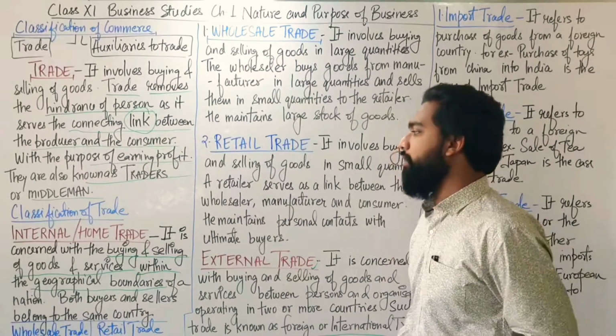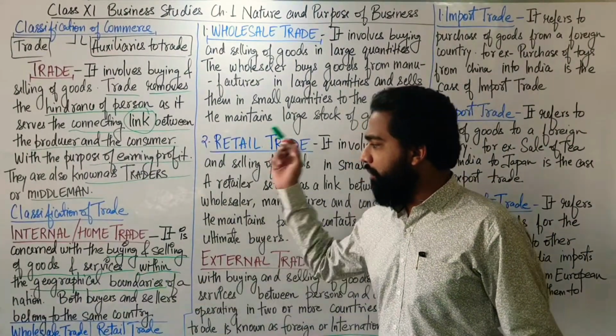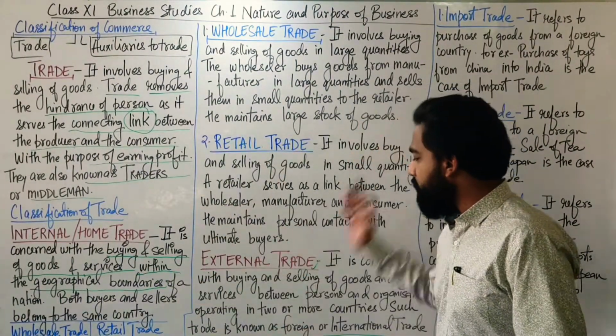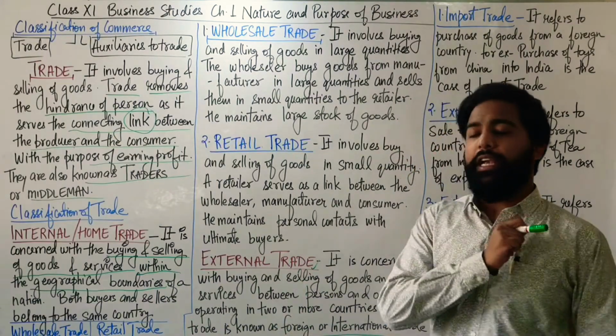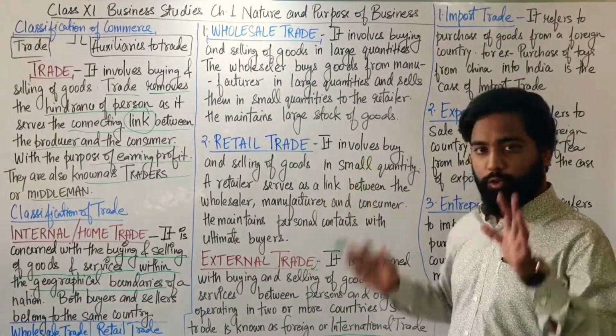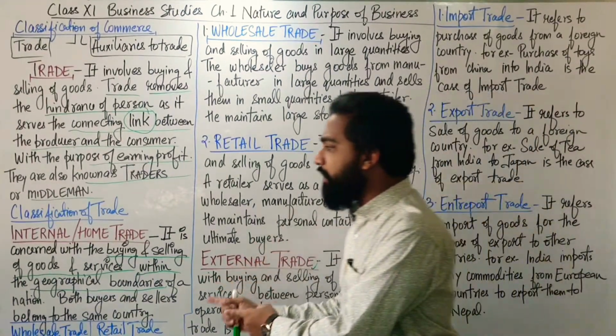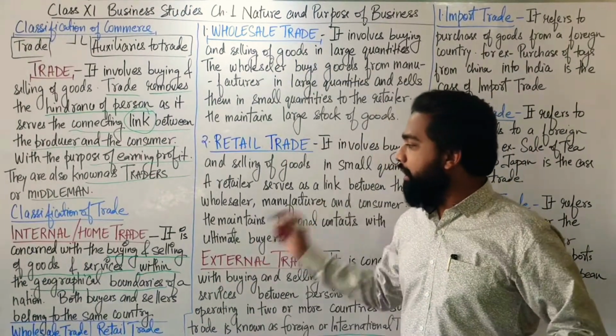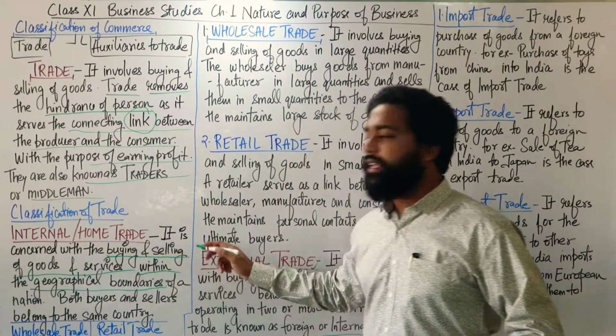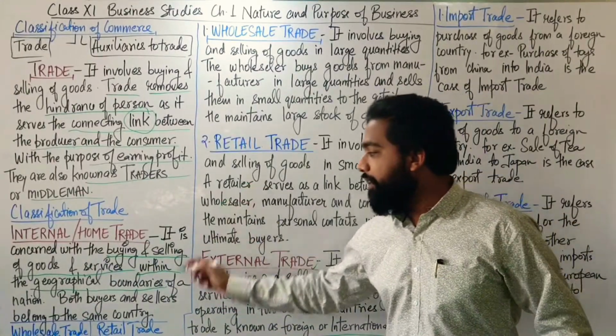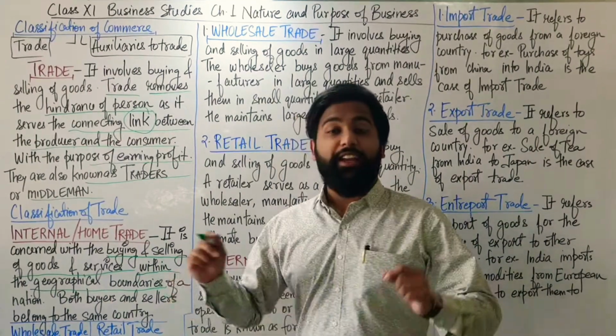There are two parts of trade, which are internal trade or home trade, and external trade or foreign or international trade. There are two components, internal trade and external trade. Let's start with the internal trade. It is concerned with the buying and selling of goods and services within the geographical boundaries of a nation.